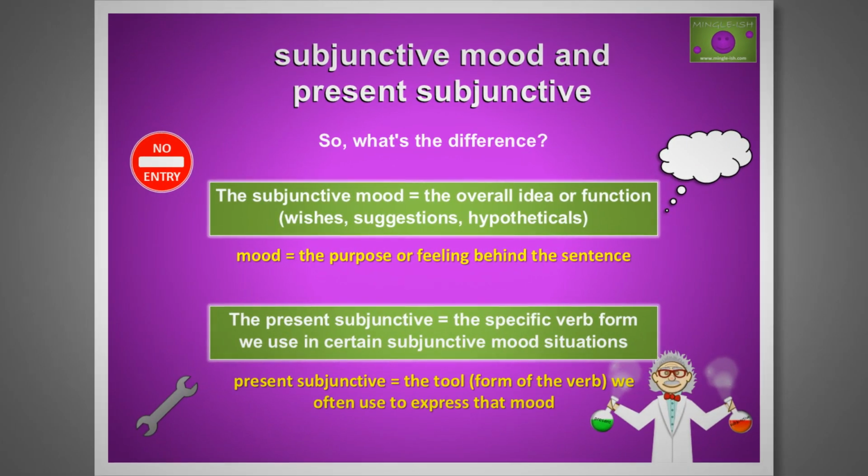So, what's the difference between subjunctive mood and present subjunctive? The subjunctive mood is the overall idea or function, like wishes, suggestions, or hypotheticals. The present subjunctive is the specific verb form we use in certain subjunctive mood situations.